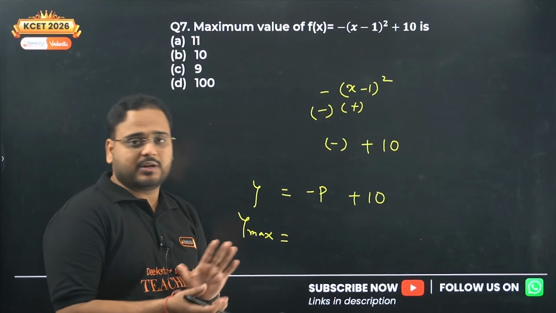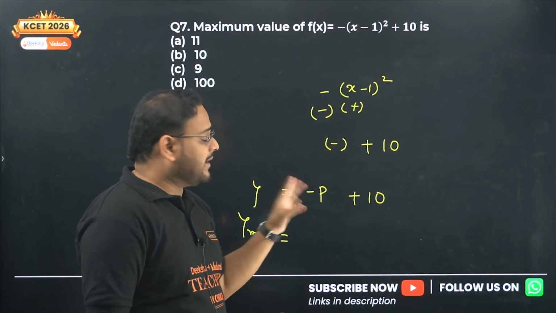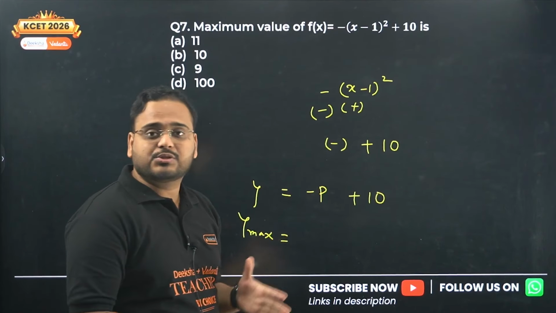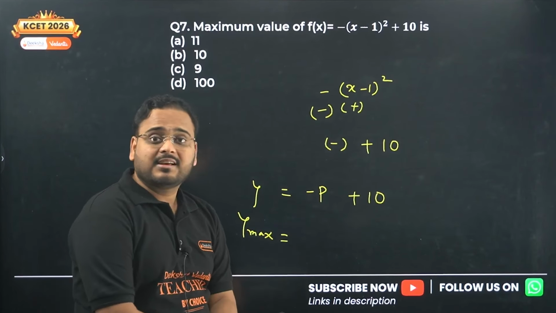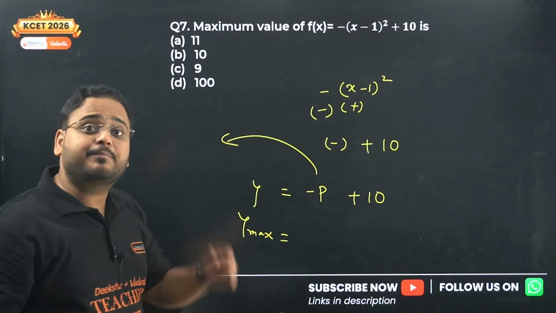Because if you take p as 1, what will happen? It will become minus 1. If you take p as 2, it will become again minus 2. So this will keep reducing. Now you might think, sir, what if p is negative? I know you guys are very creative in nature.